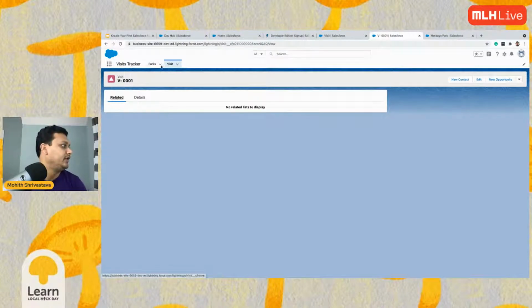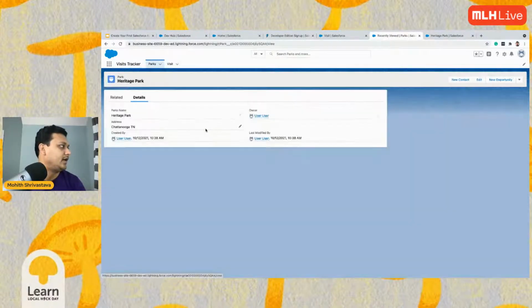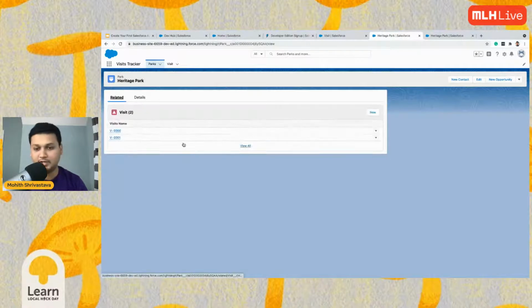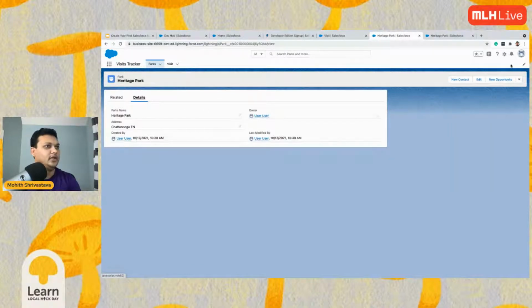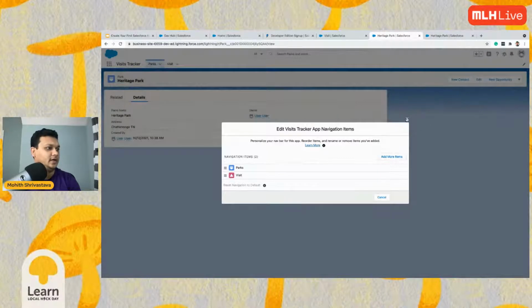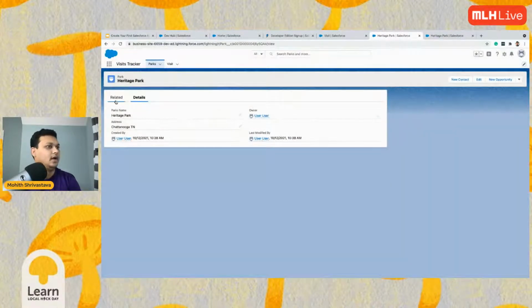So now we have the visits, right? We have the parks, we have a park object, and we have these two visits. We can certainly make this better, right? I want the date and time to also be shown. So in Salesforce, again, you can pretty much configure this interface by click and point. Let's actually do that. We can do that with what we call a page layout. So you basically have to go here and say edit the page.